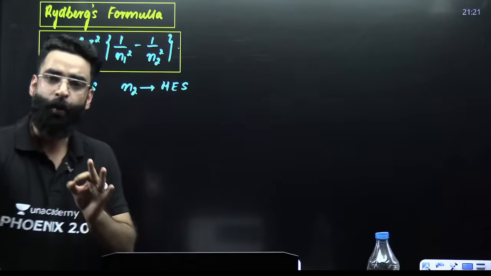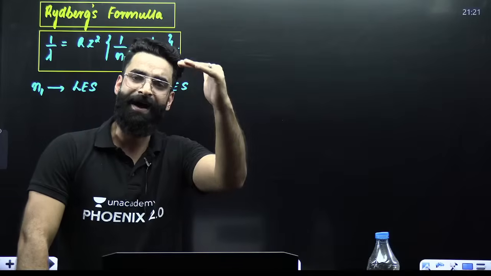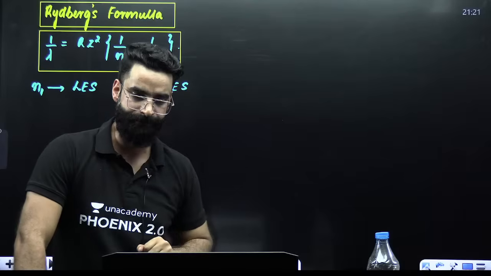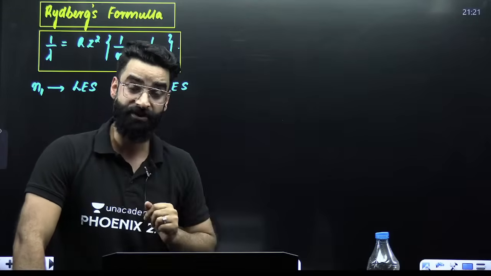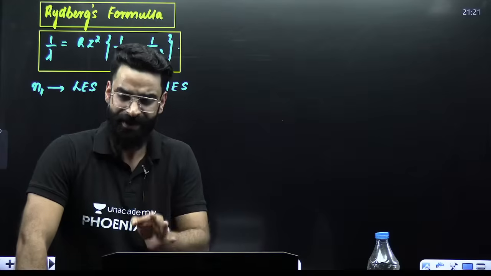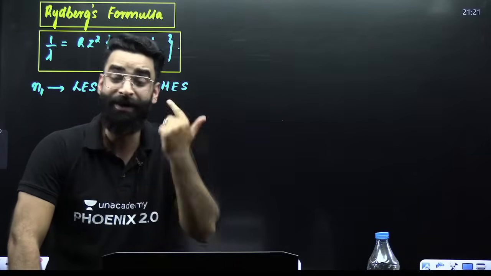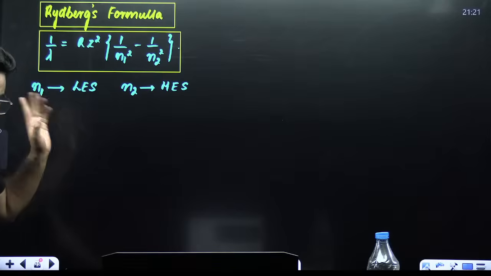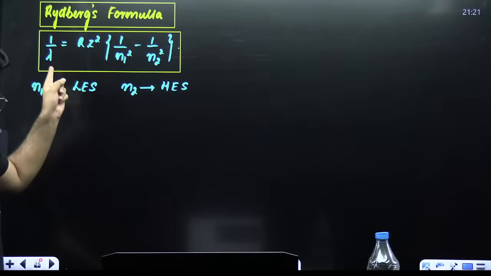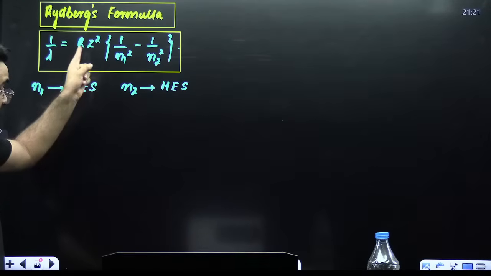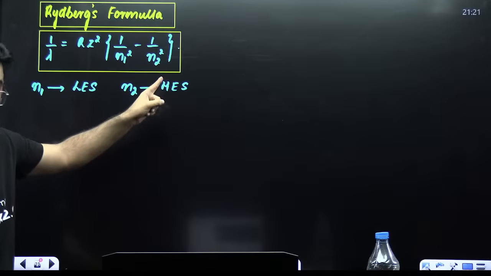Now, when the electron makes a transition from a higher energy state to a lower energy state, it emits energy in the form of radiation, and that radiation has some wavelength. How do we calculate that wavelength? With the help of this particular result: 1 by lambda is equal to R Z square into 1 upon n1 square minus 1 upon n2 square.